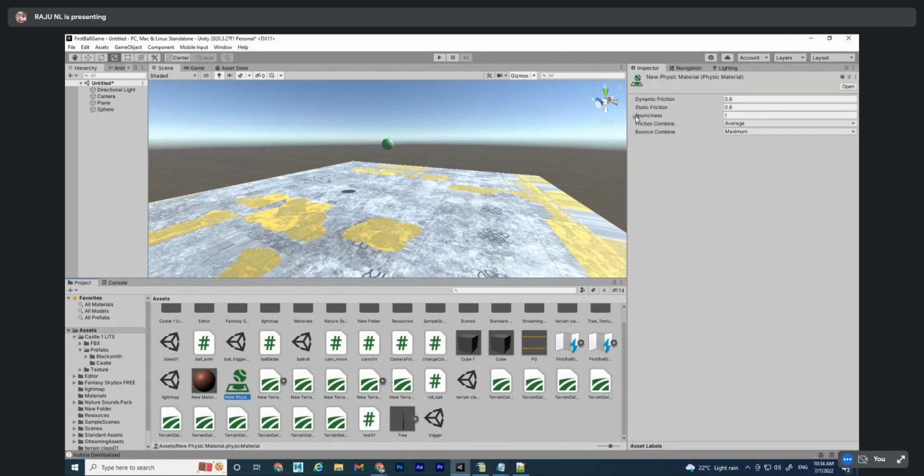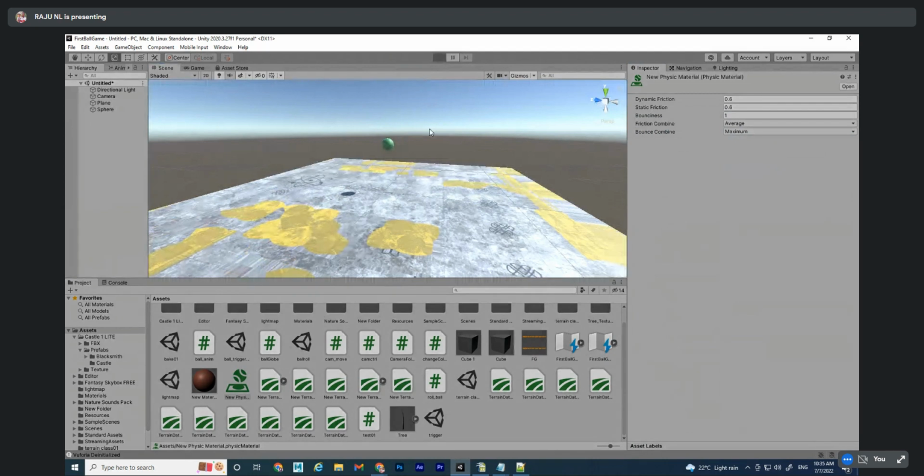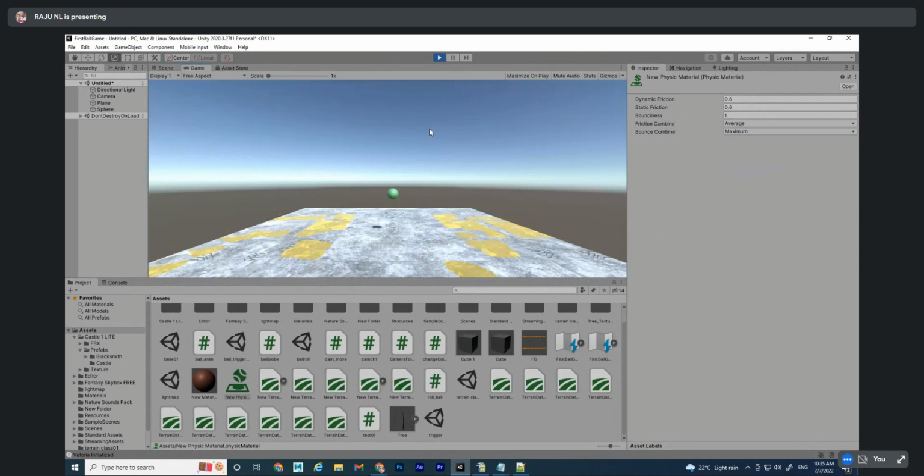And after that, see, bounciness 0 will be there here, so it won't bounce. Average will be there here, it will bounce only half of this. Every time half, again next time half, like that it will happen. No, I want every time maximum height. That is what I had given, bounce combine maximum. Now play and check. It will bounce to the same height. Understood? Super.